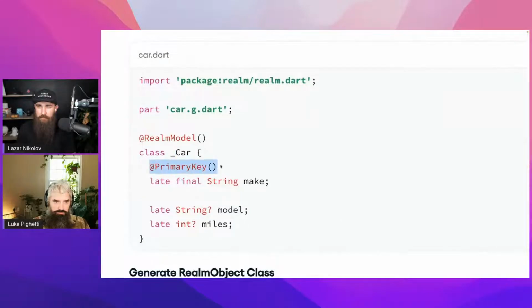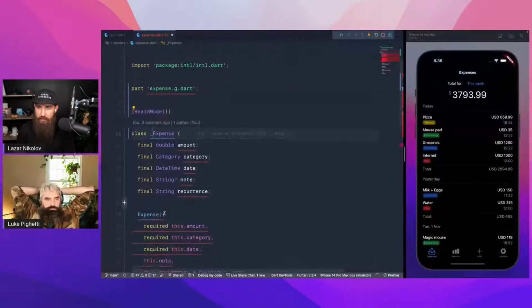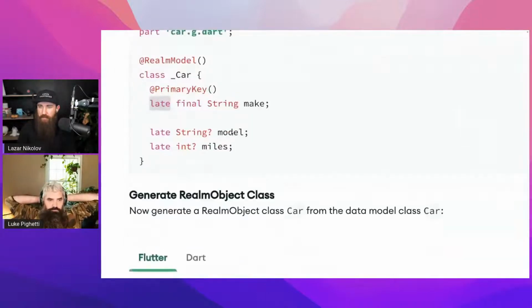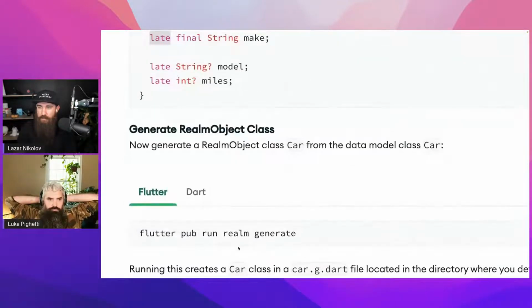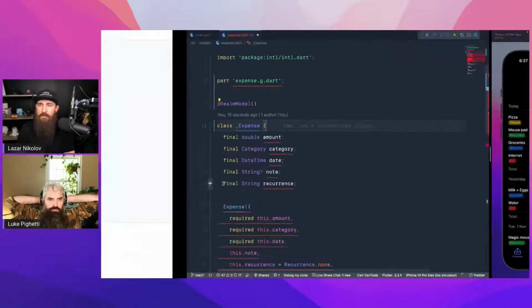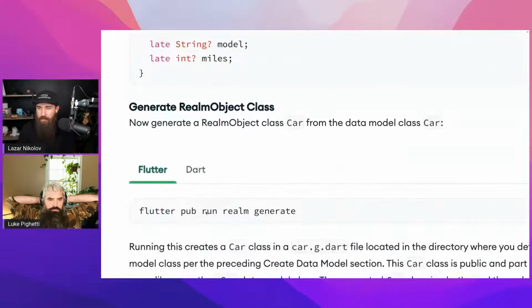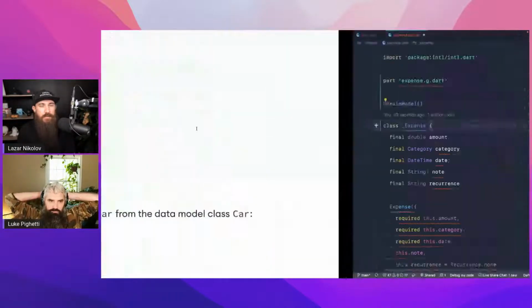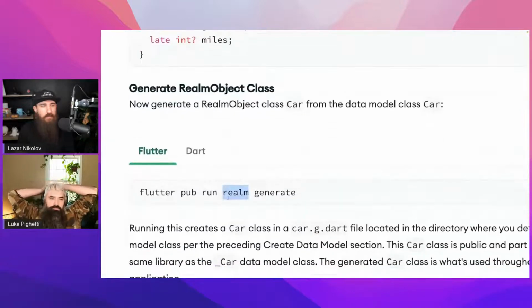Awesome. So let's see. We need to do. Oh, everything is late in here. Nice. We need an ID. They had a run realm generate. Okay, that's how we generate some code. Oh, interesting. They have their own code generator. Yeah. Flutter pub run realm generate. Pub is like npm, right? Yes. And pub run is like npx. Yeah. So it takes the package name, right? Yeah.